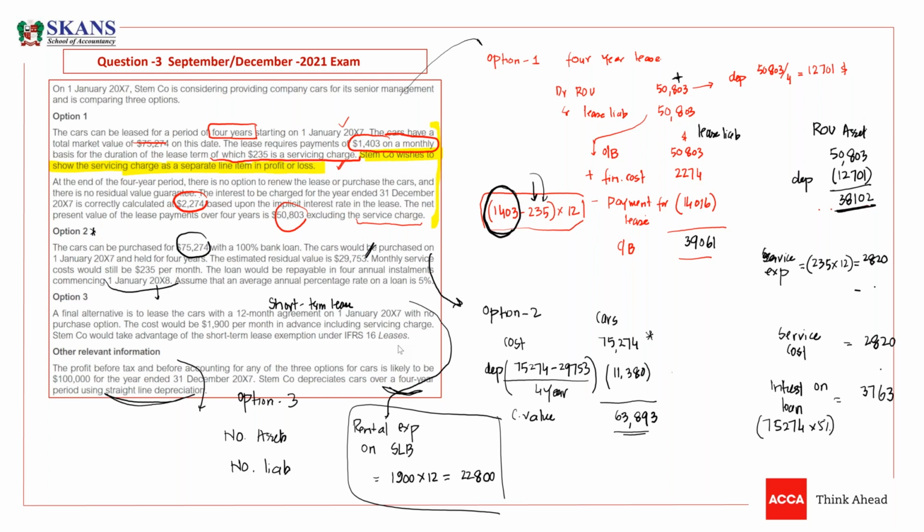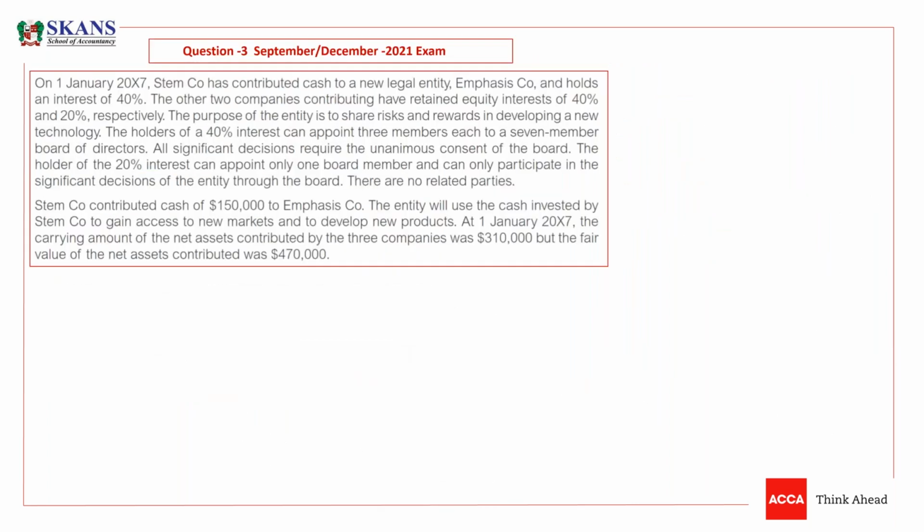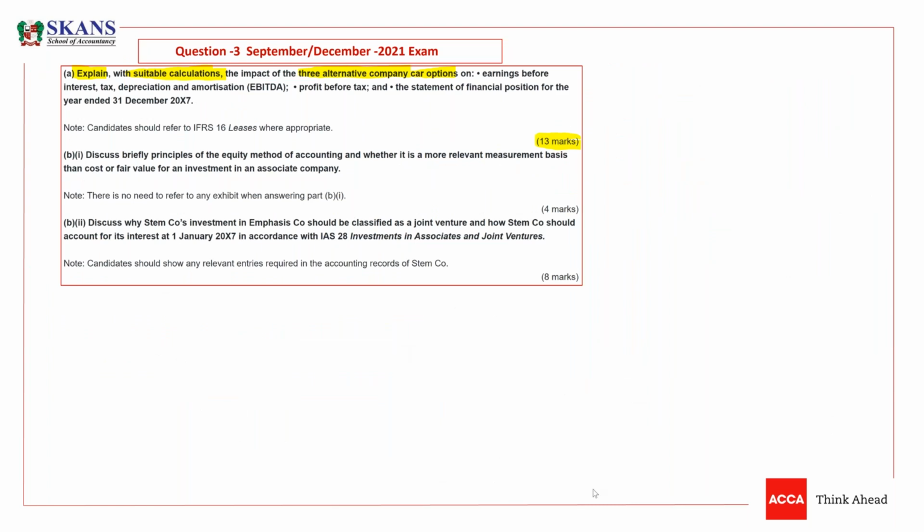So guys, till now, what have we solved yet? We have to explain the accounting treatment. First, you need to explain with suitable calculations the impact of three alternative car options.